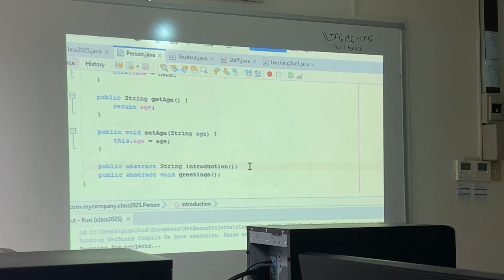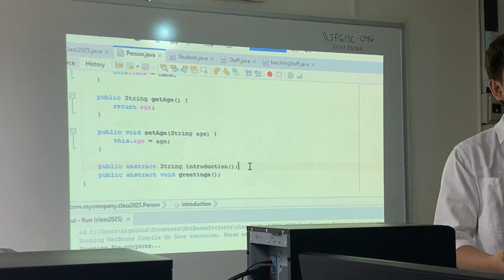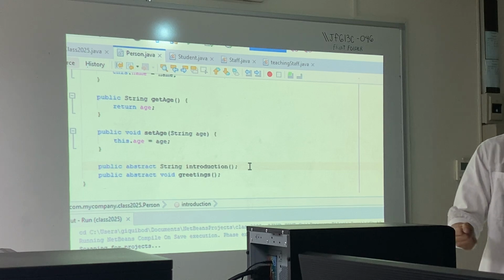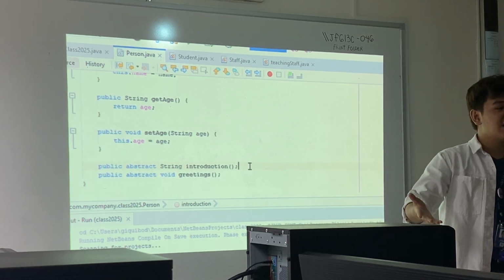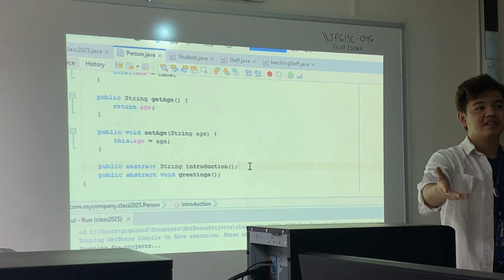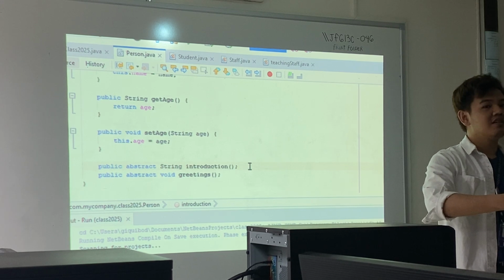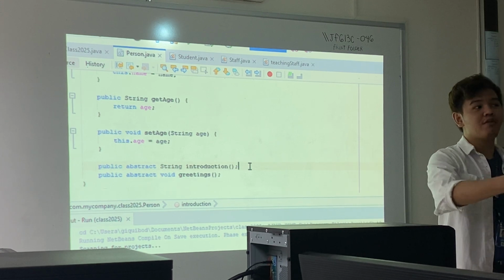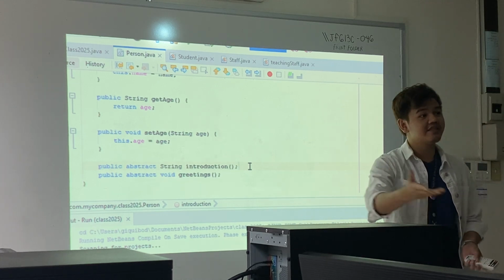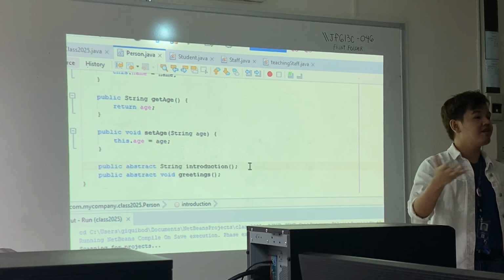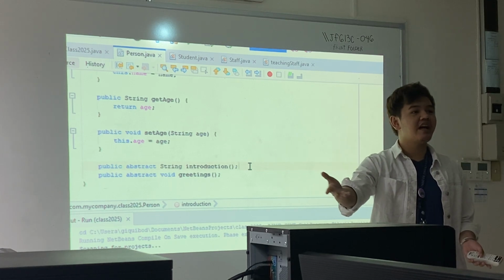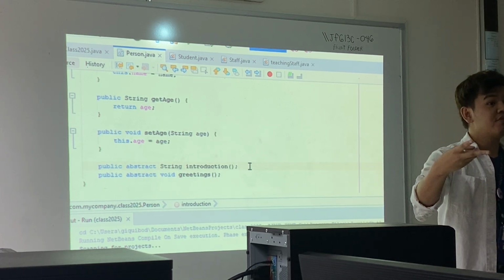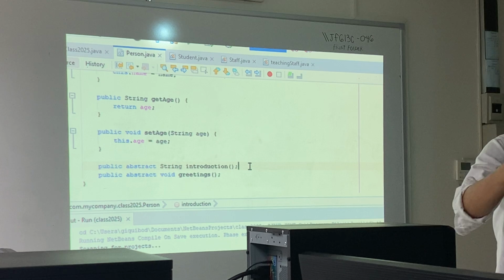Yes. Right? Because regardless if student or staff, is there an introduction? Yes, sir. There is. So, same case also. Regardless if student or staff, I can get name, right? Because they are both persons. I can get age because they are both persons. And I can get address because they are both persons. But I cannot get program and get student ID, because in both cases we cannot guarantee that it is a student.